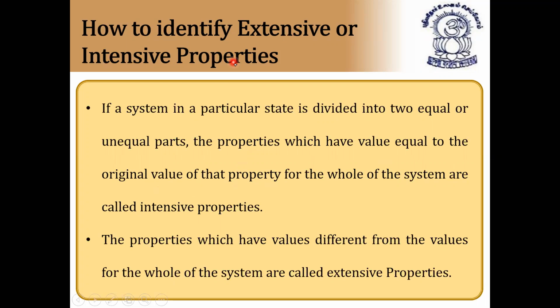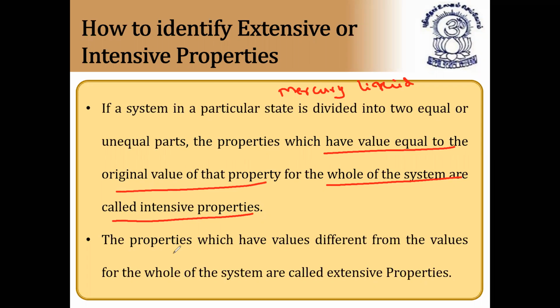So if we take, for example, mercury liquid, you separate it in a thermometer. What happens? Its density will not change, even if you separate it. So the properties which are equal to the original value of that property for the whole of the system are called intensive properties, and the properties which have different values from the values for the whole of the system are called extensive properties. I hope it is clear. So this is called intensive and this is called extensive property. In this way, you can identify intensive property as well as extensive property.